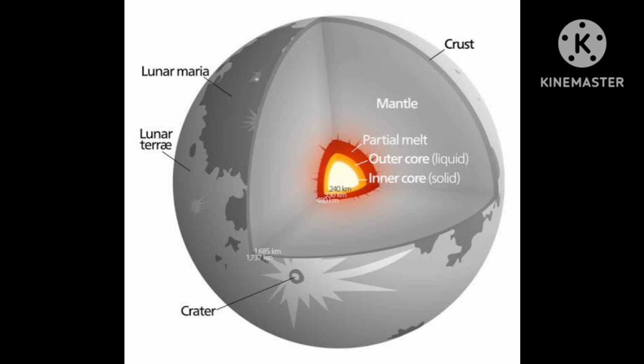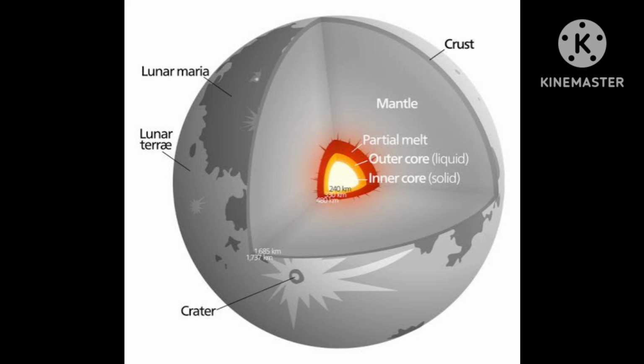Then recently India also reached there. It also reached the South Pole. Then these scientists have taken samples and analyzed the soils of the moon, and after that they have confirmed the presence of certain elements. I will tell the names of the elements, but before that I want to tell some facts about the moon.